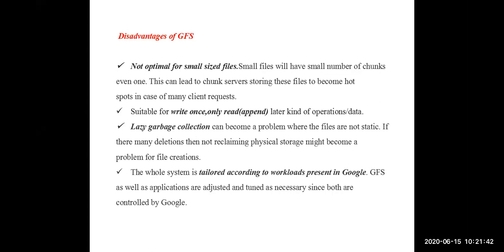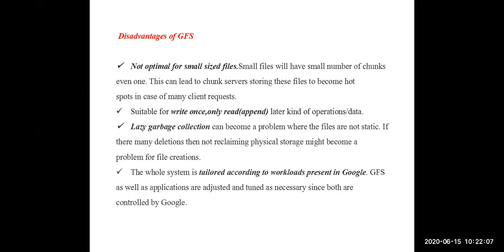The applications which are not related to Google company are not adjustable. Why? Because Google developed this file system only for their applications, not for the outside world. Clear? These are some advantages and disadvantages of Google file system.